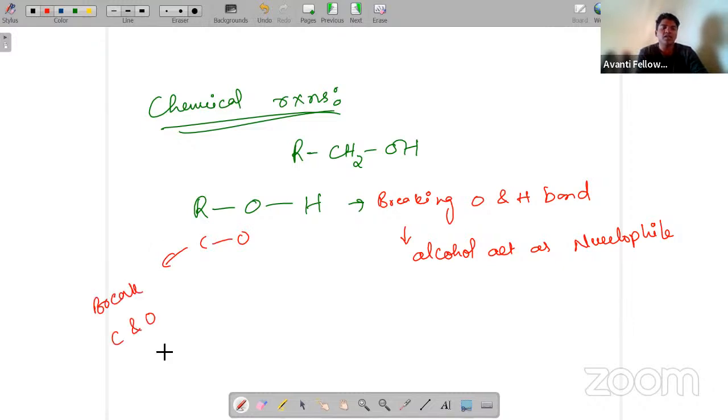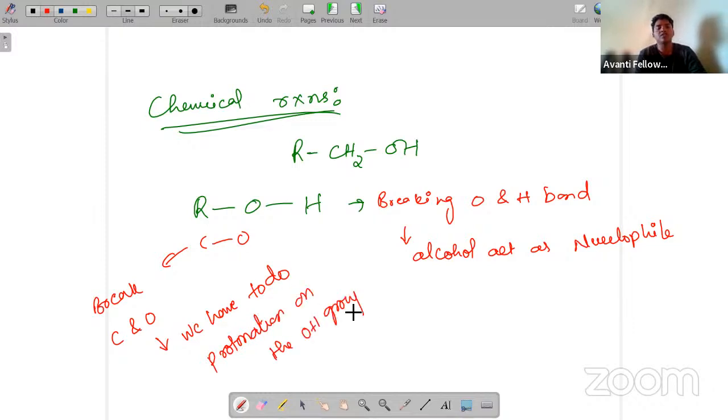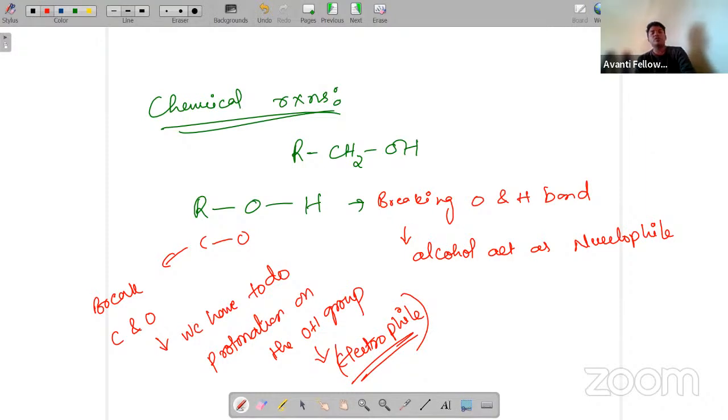If I am breaking the bond between carbon and oxygen, we have to do protonation on the OH group. In this situation, it will act as what? Electrophile. Very important: protonated alcohols will act as electrophiles, and alcohols can also act as nucleophiles.